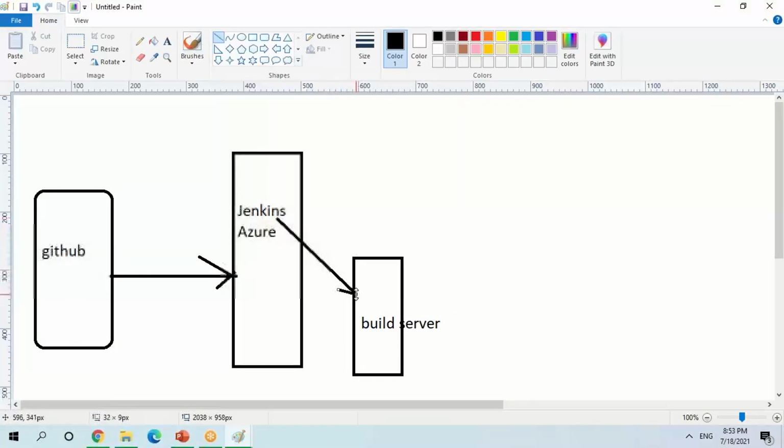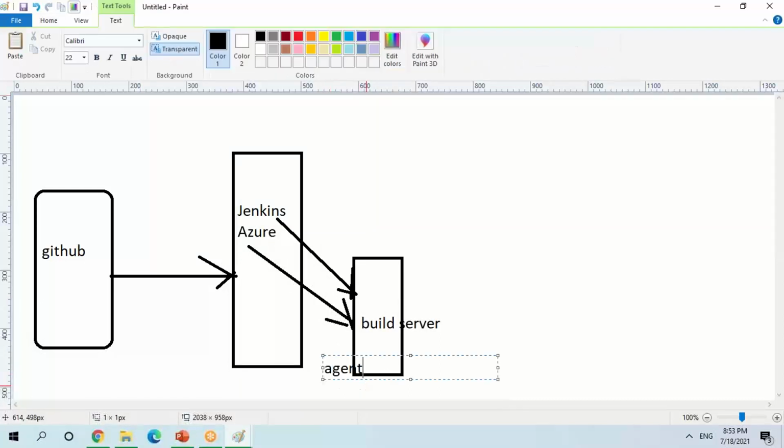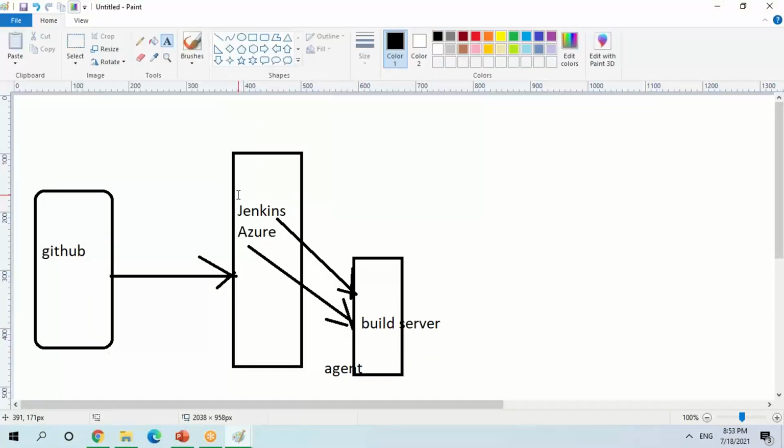If you are talking about Jenkins, you have to do a Jenkins master-slave configuration. If you are talking about Azure DevOps, you have to create an Azure agent. If you are talking about Bamboo, you have to talk about a Bamboo agent. The naming convention changes based on which continuous integration tool you use, right? Typically, the code is taken from the source code management system and built in the build server through your CI pipeline.